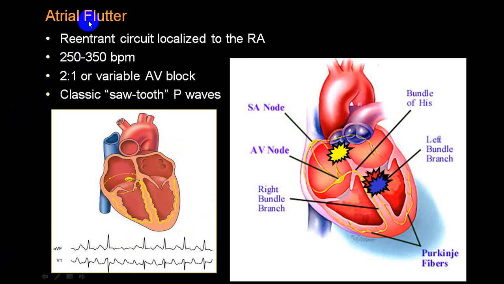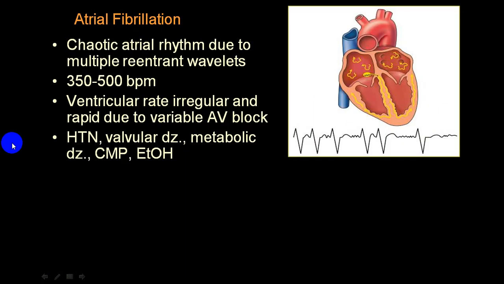And the rate of atrium is usually more than 250, we call around 300. So if you get that and if you can identify the P wave, which is a sawtooth appearance, we call that atrial flutter. And depending upon the block, we call fixed block or variable block. In a variable block, it will be an irregular rhythm, while in a fixed block, it will be a regular rhythm. So it can be a regular supraventricular tachycardia, and it can also be an irregular supraventricular tachycardia.